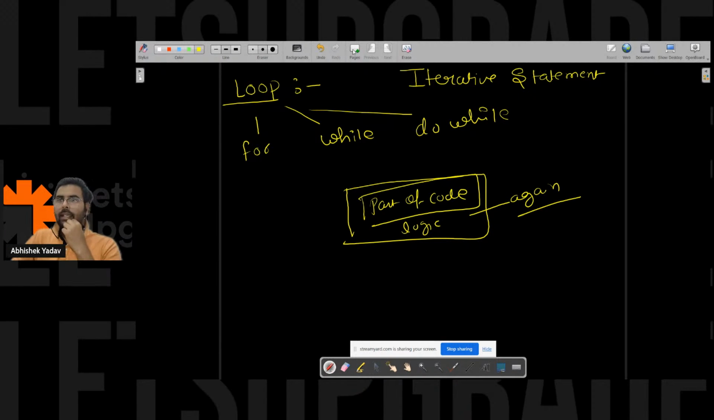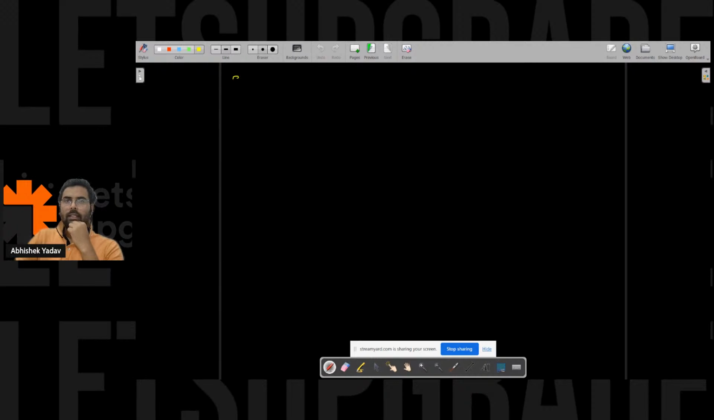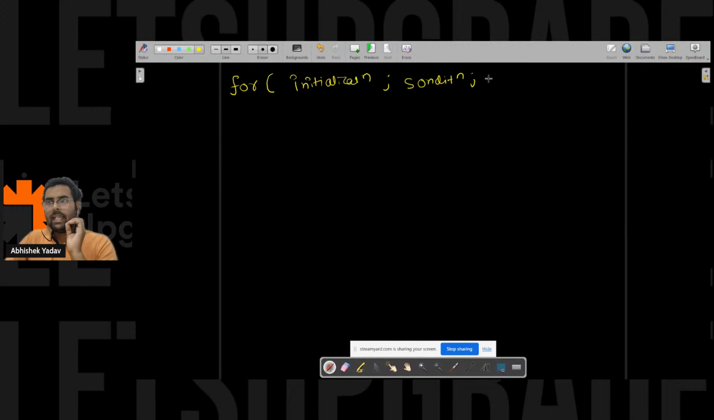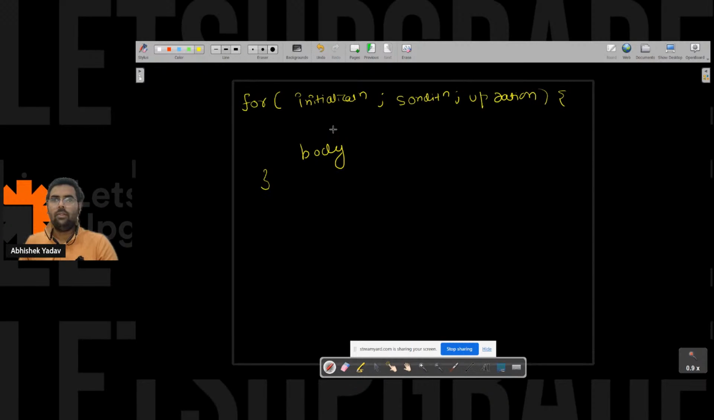So here let's talk about for loop. The syntax of for loop is we have to use the for keyword. After that we have the initialization part, separated with a semicolon. After that we have the condition part, and after that we have the updation part. And here we have the body of the for loop.